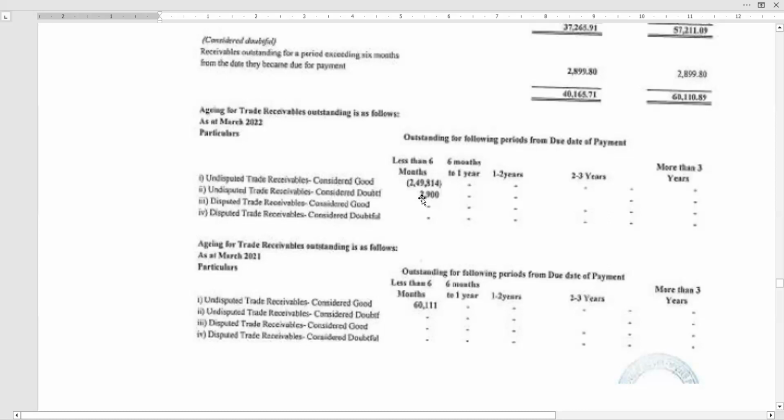It may be a special case, but usually if this outstanding is running for 2 to 3 years or something like that, then there is a meaning in taking it as doubtful. But here, last year everything is considered good, and suddenly there is a doubtful of 2,900. Prima facie, it is not justifiable like this.